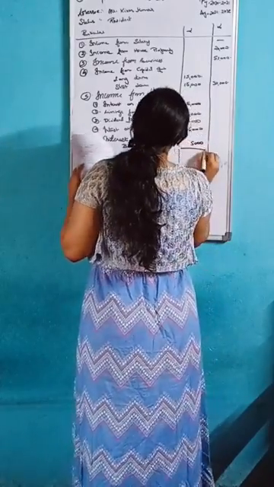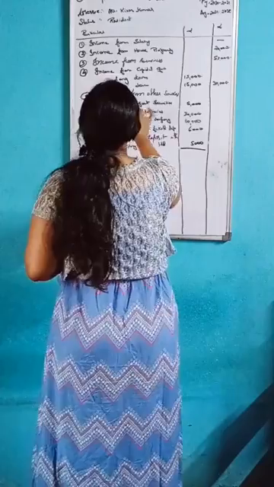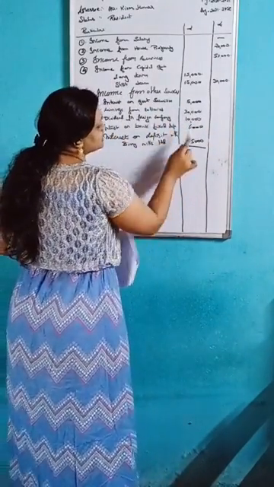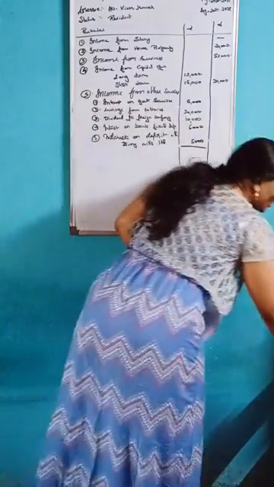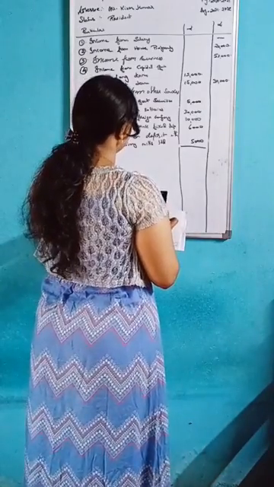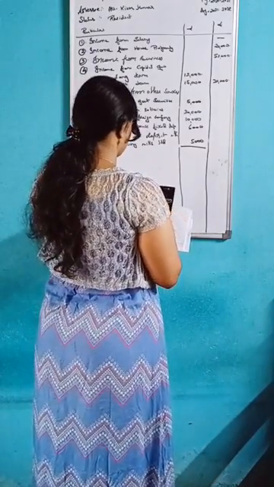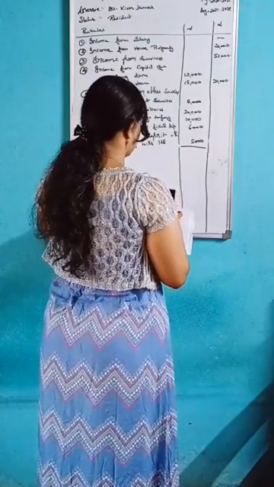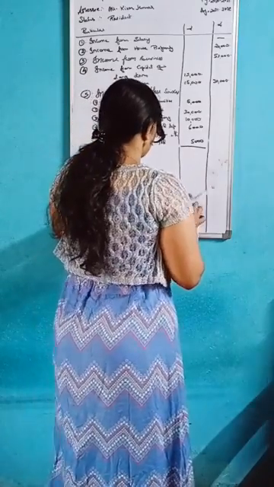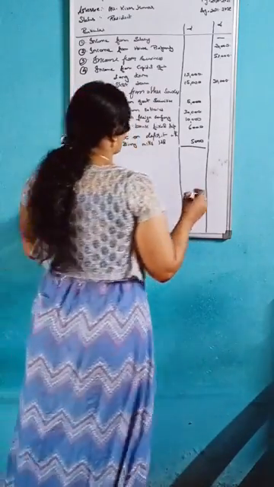Okay, you add the amounts under income from other source: 5,000 plus 30,000 plus 10,000 plus 6,000 plus 5,000. How much will you get? Let's calculate. You will get 56,000.